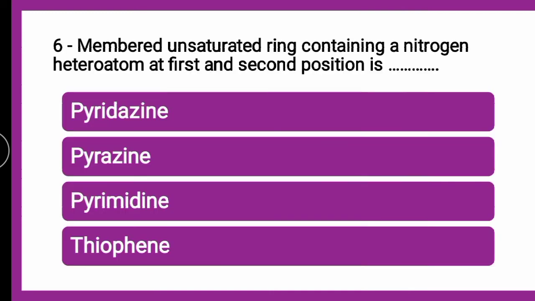The next question is, a 6-membered unsaturated ring containing a nitrogen heteroatom at first and second position is dash. Whether it is pyridazine, pyrazine, pyrimidine or thiophene, the correct answer is pyridazine. A 6-membered unsaturated ring containing a nitrogen heteroatom at first and second position is nothing but pyridazine.